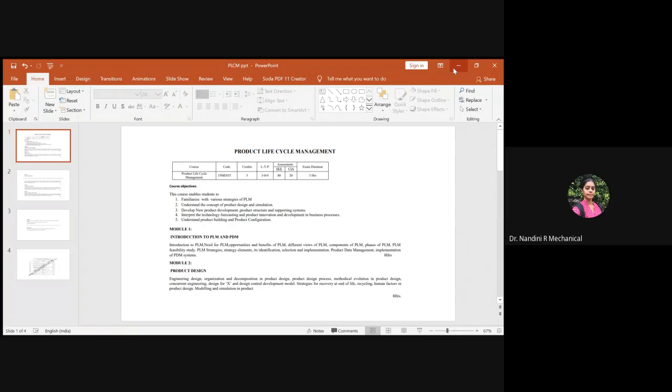If it is a new product, new innovation, then only you go for physical prototyping, and after that you go for simulation and check it, and then go for final manufacturing of the product. So different engineering design processes we dealt with.